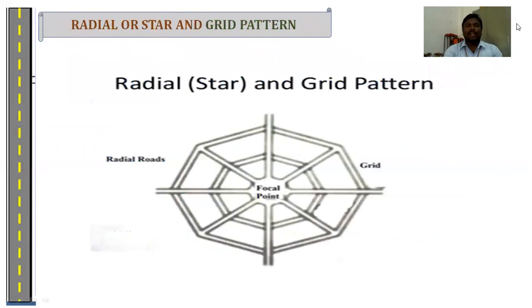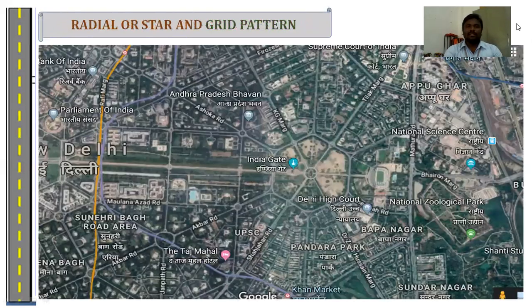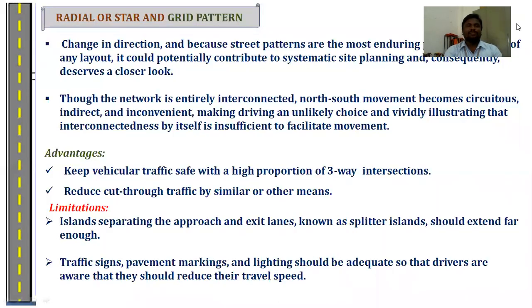Next one is the radial star and grid pattern. This is the practical image of the radial star and grid pattern, in the case of New Delhi, the Delhi High Court and India Gate. In this system, the total pattern is engineered into the layout. It could potentially contribute to systematic site planning and consequently deserves a closer look. Though the network is entirely interconnected, north-south movement becomes difficult, so the difficulties can be avoided.